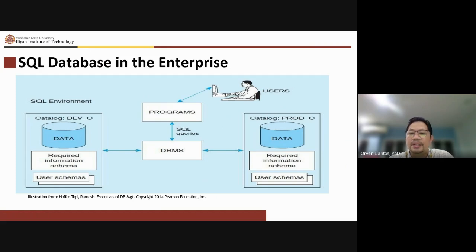So when you click on the bike, what happens next is that you will be brought to the next page, and the next page will give you a set of pictures for that bike, the price, the information, the size, whether it is a mountain bike or a race bike or whatever, and of course the price and the seller of the product. So that's how we look at SQL or database management system workings inside the enterprise.